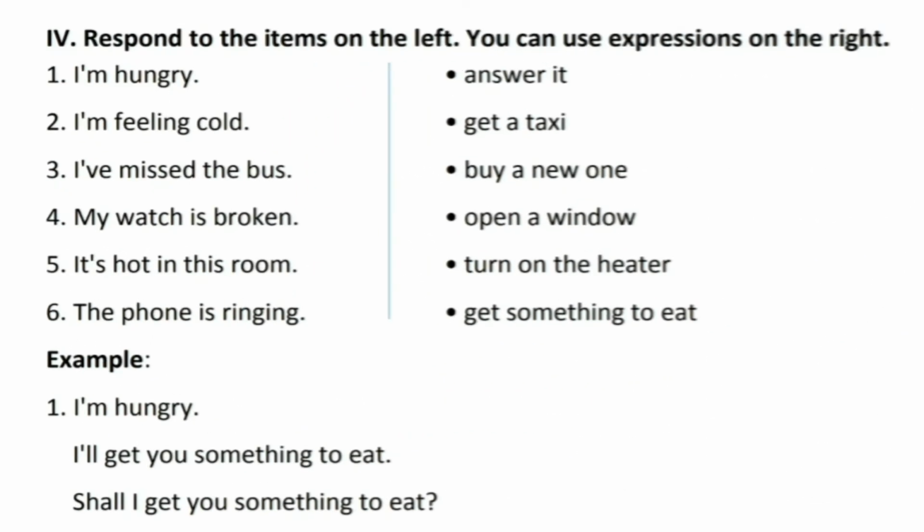Question number 4. Respond to the items on the left. You can use expressions on the right. Now, here are the items on the left side and on the right side. So we can match the correct one. First one is, I am hungry. And the sentence is, I will get you something to eat. Shall I get you something to eat? My dear students, in this statement, we use future simple. In future simple, we use will or shall plus V1 when a future decision is made at the moment of speaking. So we use will plus the first form of the verb.